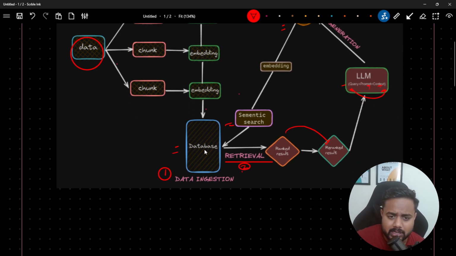Now coming to retrieval, guys. Whenever we retrieve data from the database, this stage is quite important. Why? Because whatever we retrieve from here, we pass to my model. If we retrieve a good thing, we pass a good context to my model. If we retrieve a bad thing, we pass a bad context to my model. So this stage is quite important, guys.